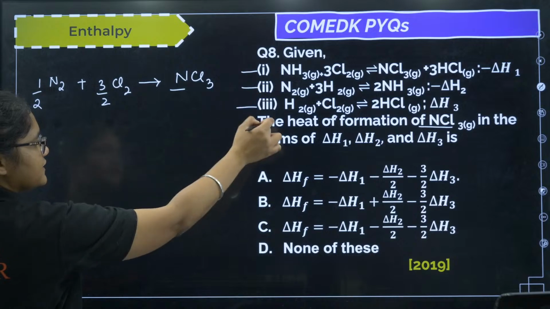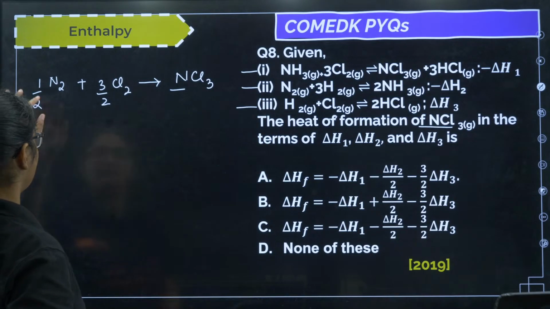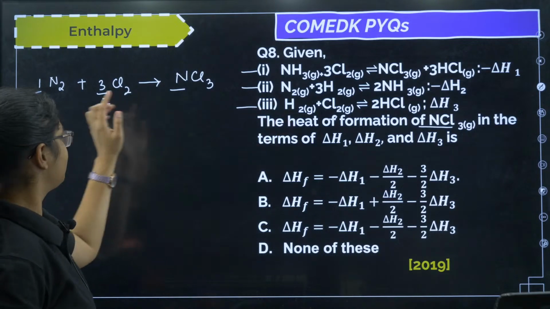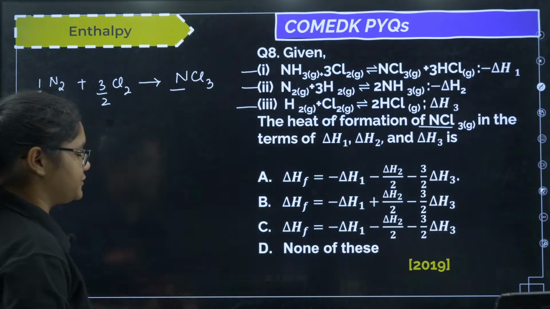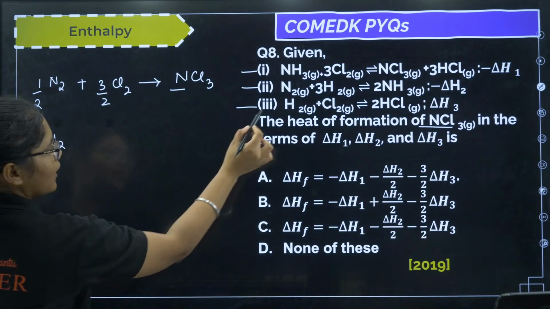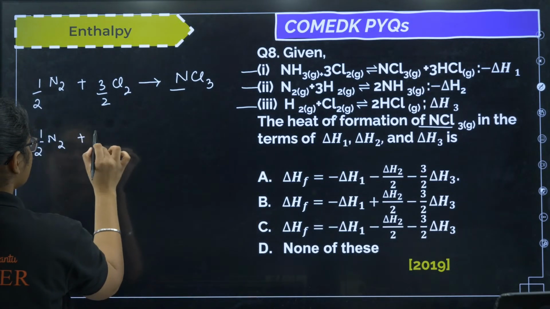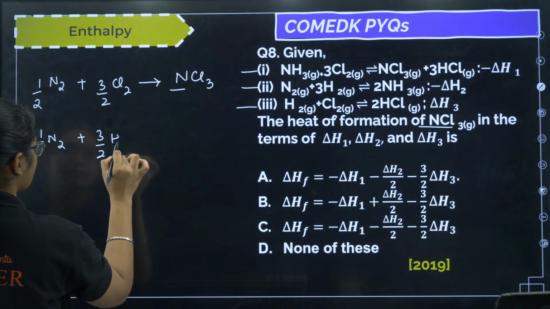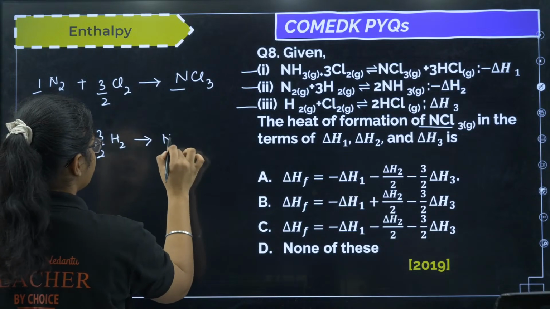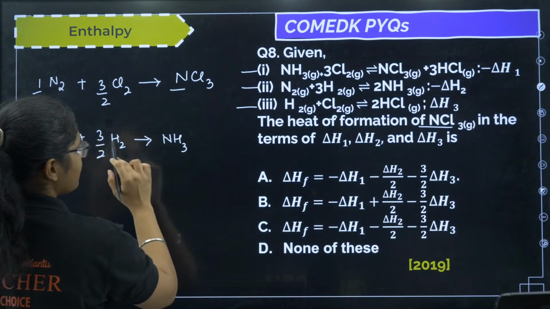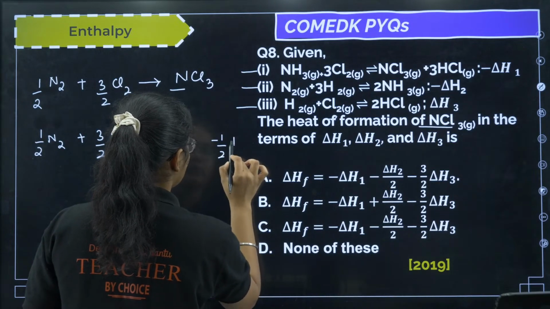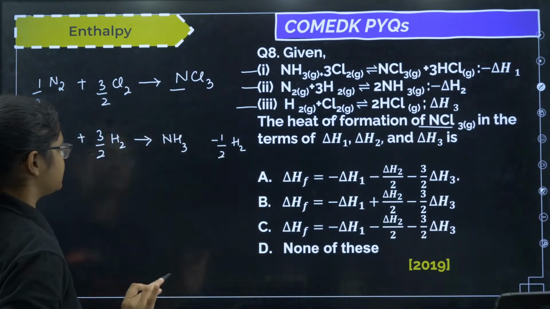Now you have to use these equations. In which equation do I have N2? You can see in the second equation I have N2. So I will multiply half to the second equation. So what will I get? See, half N2 plus 3 by 2 H2, okay. Then I am multiplying half to this one, that will give me NH3, okay. Now if I multiplied here, then here also I have to multiply half, so minus 1 by 2 H2. Okay, I am not writing delta, just like this.